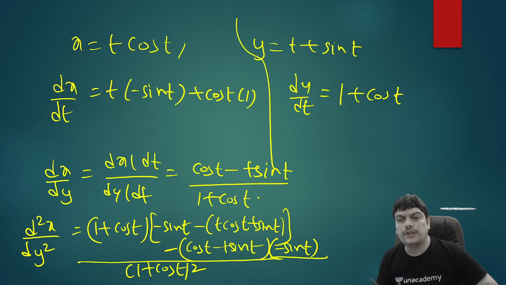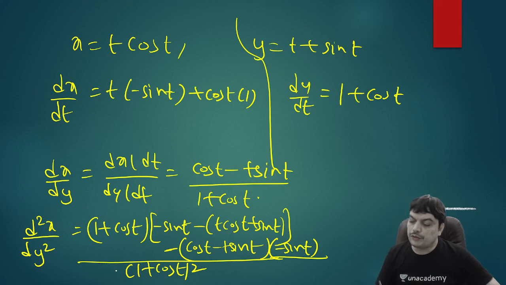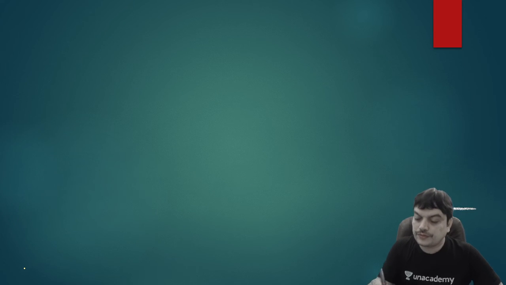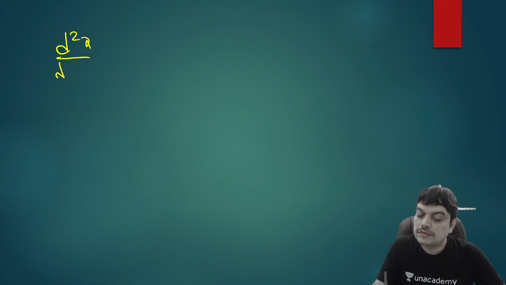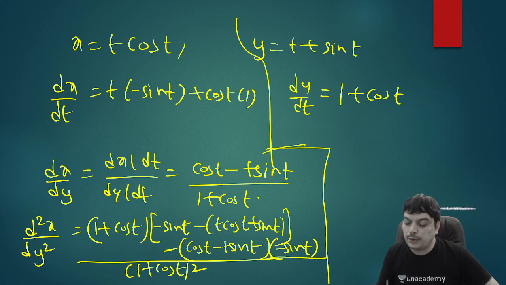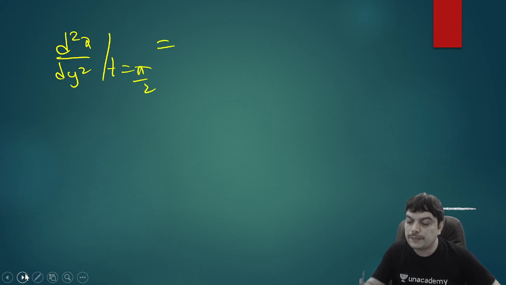Now you need not simplify this expression. Directly you can put the value at which you want the derivative. So if you want d square x by dy square at t equal to pi by 2, wherever t is there, we'll substitute pi by 2 and see. If I put pi by 2 here, this will become 1 plus cos 90. Cos 90 is 0, so that will become 1 only. The first part has become 1 into the bracket.